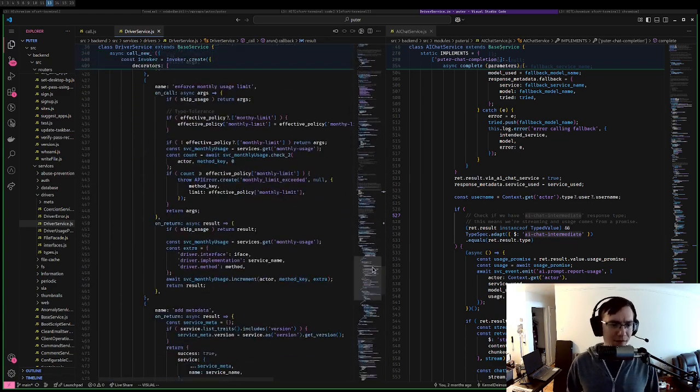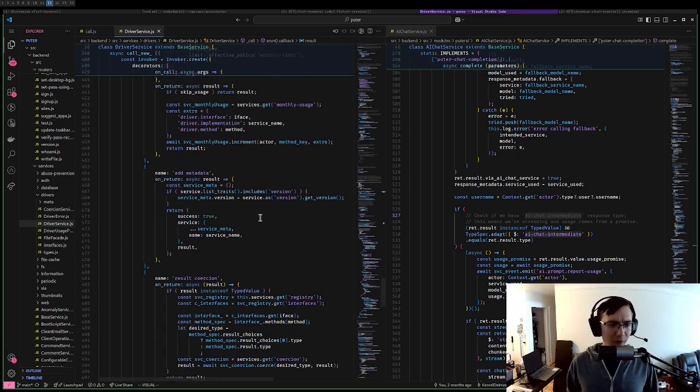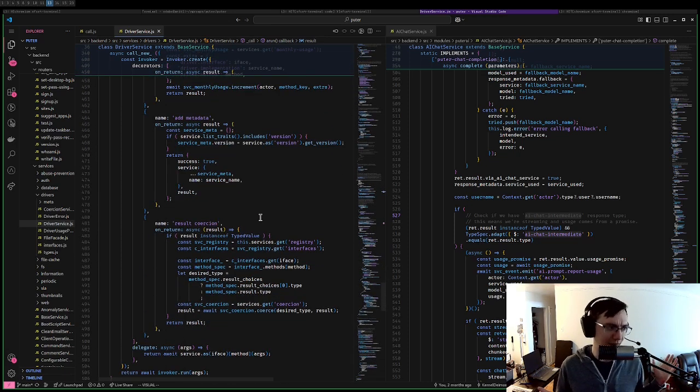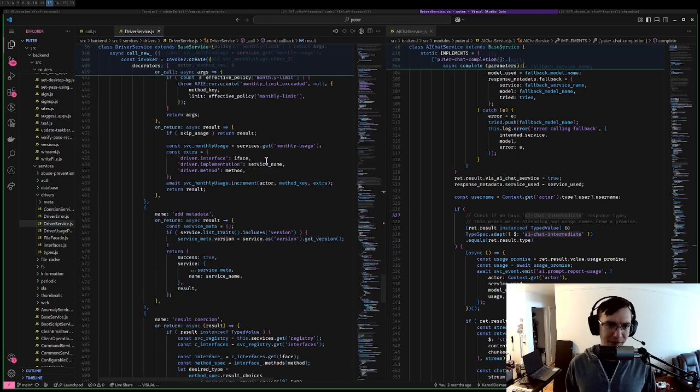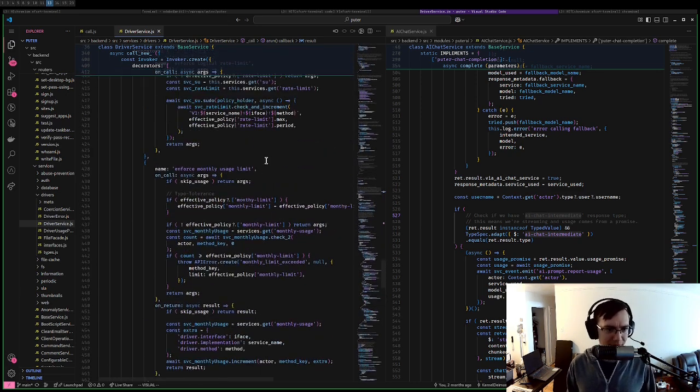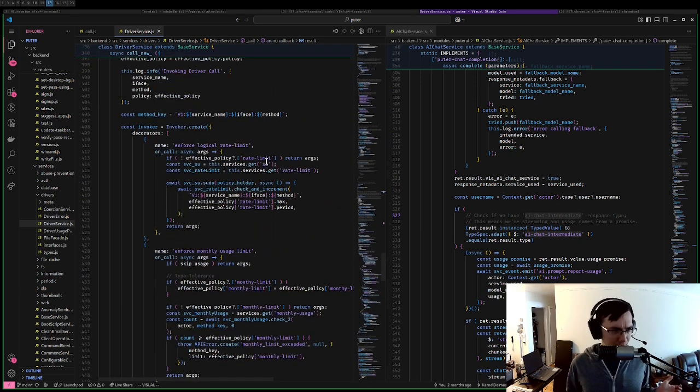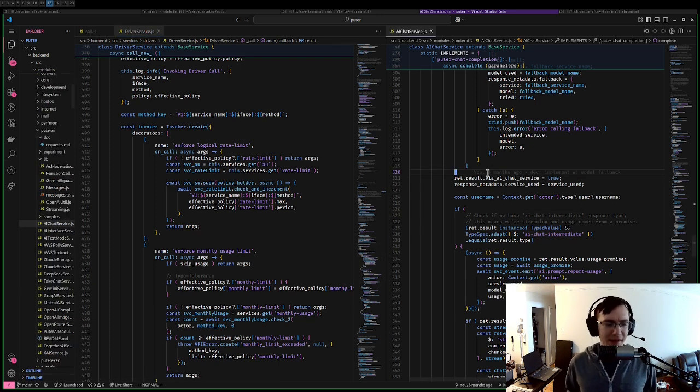It goes to this invoker, which checks any usage constraints like monthly usage limits or rate limits, and then it goes to the actual driver. In the case of all of the chat completion drivers, we have this generic controller that's the entry point for all of them. So this is underneath driver service, and then we have the actual implementation.